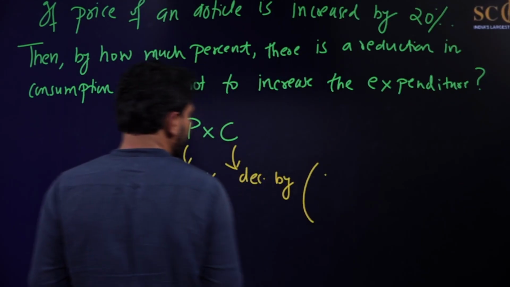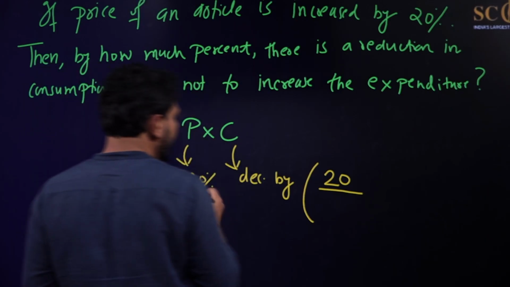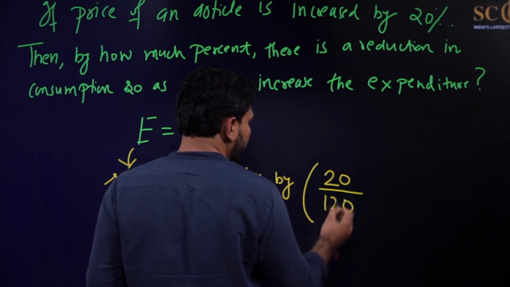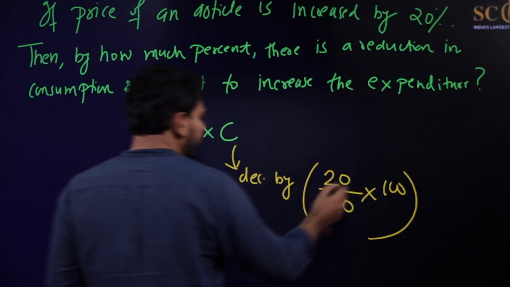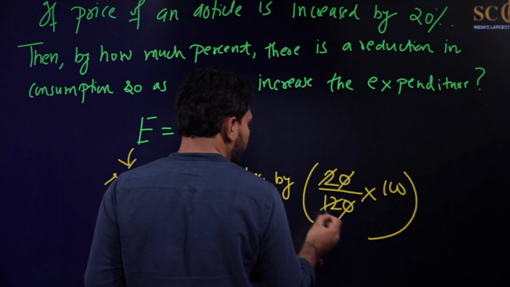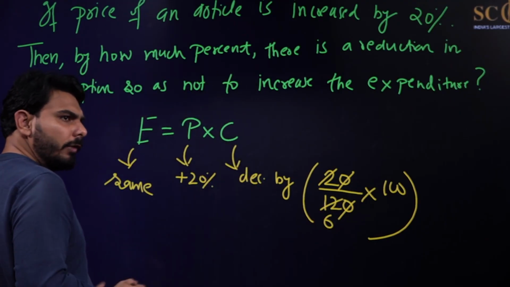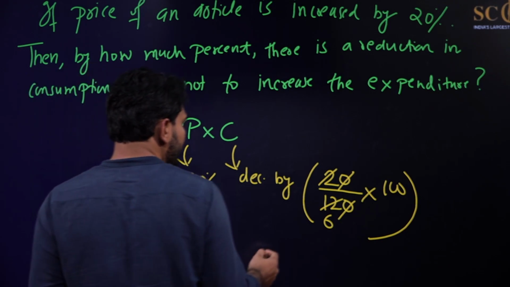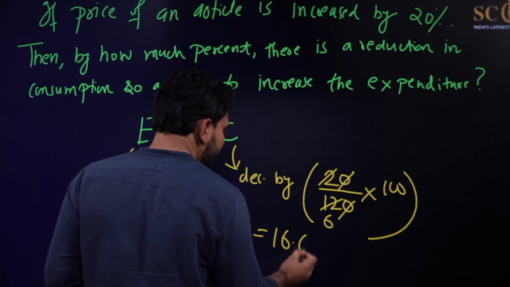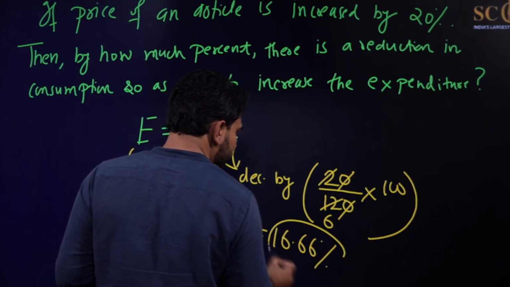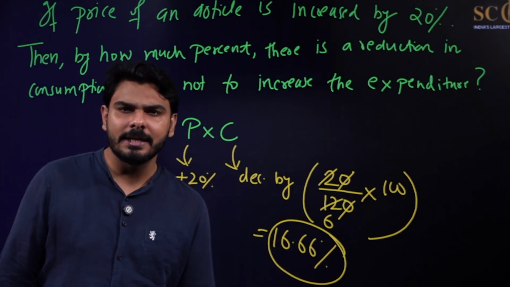Now you already know the formula. It is R upon 100 plus R, and in place of R you can write 20, so it will be 20 upon 120 into 100. If you solve it, this 0 will cancel with this 0, 2 1s are 2, 2 6s are 12. So if you divide 100 by 6, you will get 16.66%. You already know the fractional value of 1 by 6 in percentage form. So consumption will be decreased by 16.66%. This will be your answer.